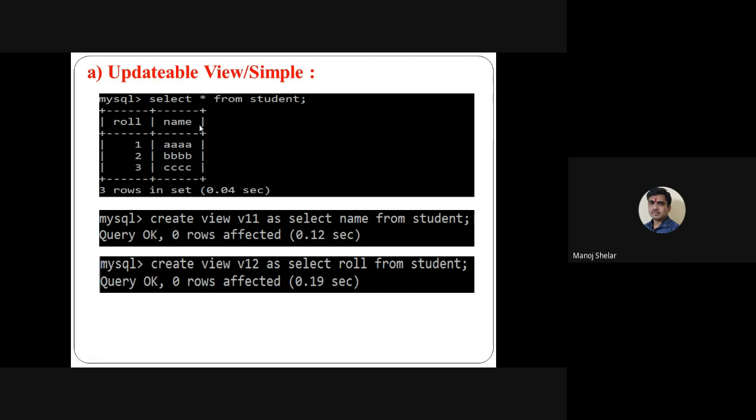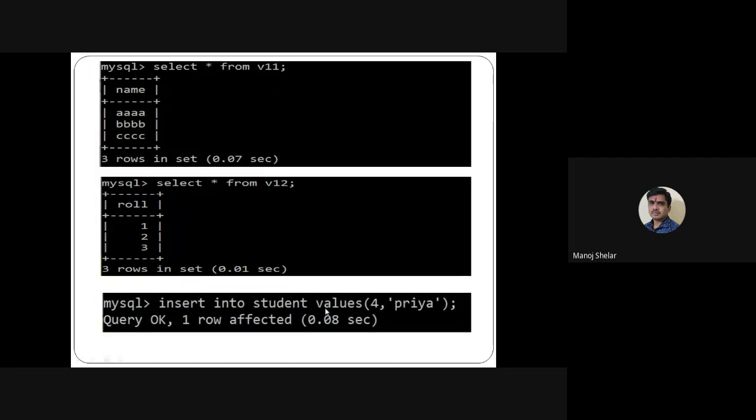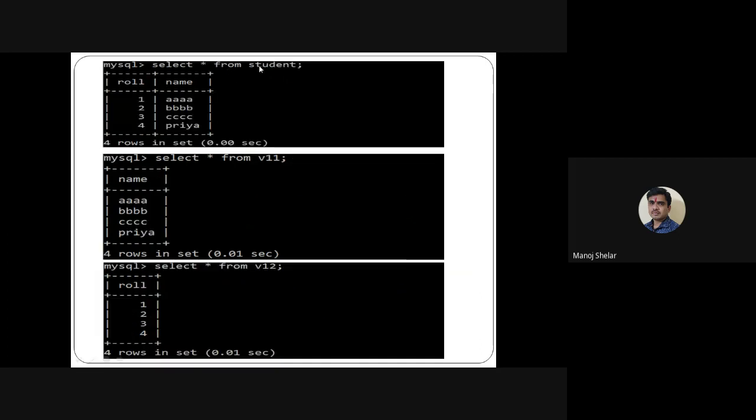Any record update in table reflects in view. Any record delete from table reflects in view. So here, insert one record in the student table. For Priya, this record is inserted here. Select star from student. So for Priya, it displays here. Select star from V11. So here it displays Priya automatically. Select star from V12. Automatically inserted here, 4. So insert one record in table, it automatically reflects in view.